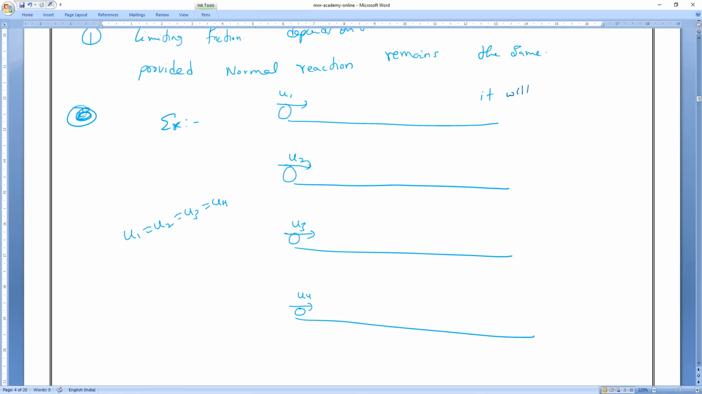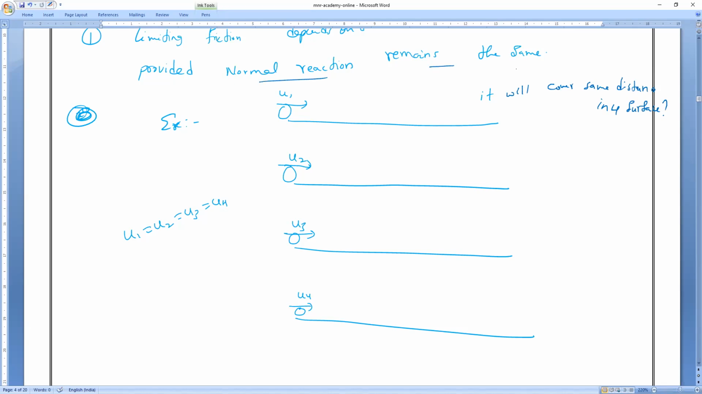No, sir. According to the surface. Will it cover the same distance in all four surfaces? No, sir. Clear, everybody? Some surface may exert more friction, or some surface may exert less friction. So limiting friction always depends on the surface. Clear?